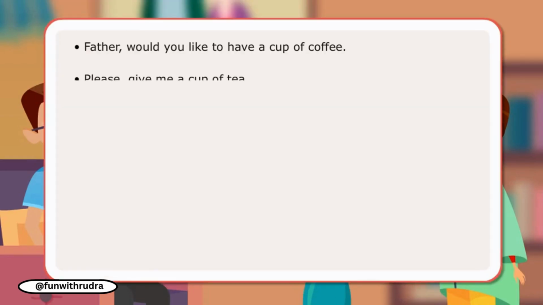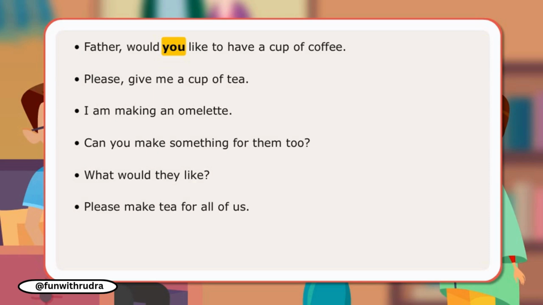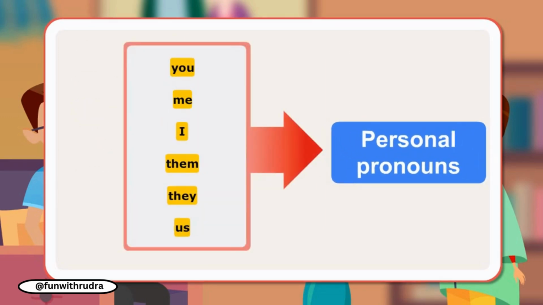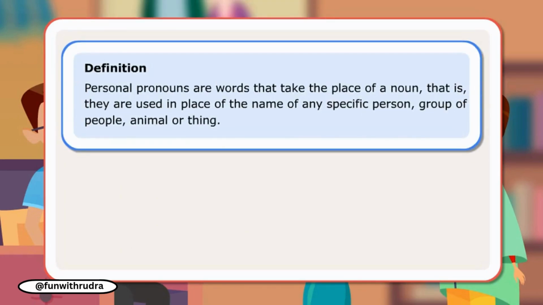In the conversation, Father and Anu have used many words in place of a particular person or group of people. The words you, me, I, them, they, us are examples of personal pronouns. Definition: personal pronouns are words that take the place of a noun. That is, they are used in place of the name of any specific person, group of people, animal or thing. Let us look at a few sentences.